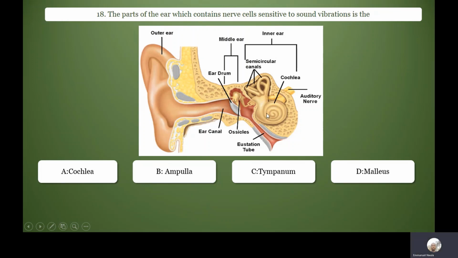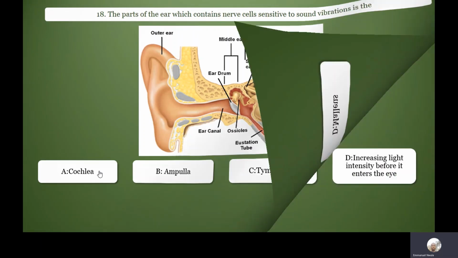So the fluids, the endolymph and perilymph in the cochlea will vibrate, causing the sensory hair cells to bend, and they will generate an impulse that will be sent through the auditory nerve to the brain. So the sensitive hair cells found in the cochlea detect vibration. The correct answer is A.